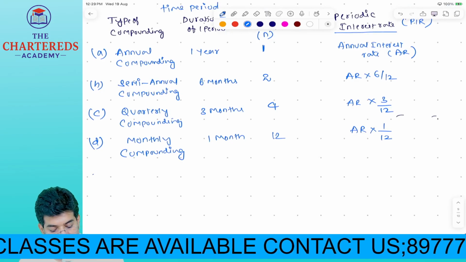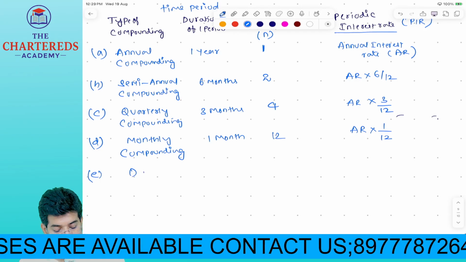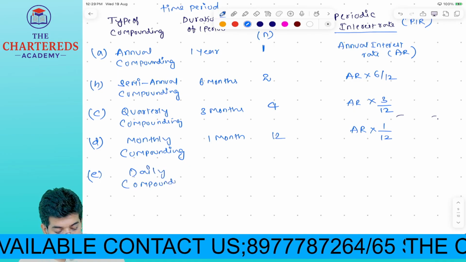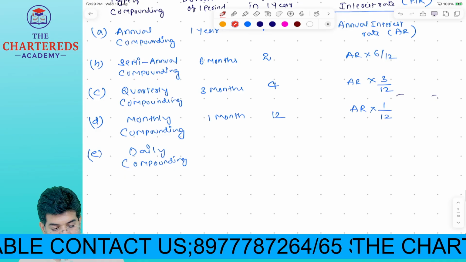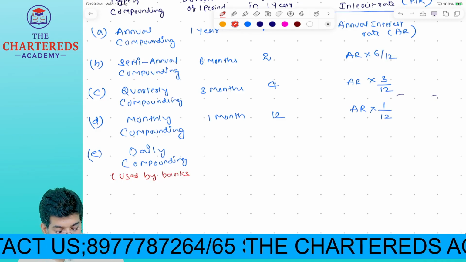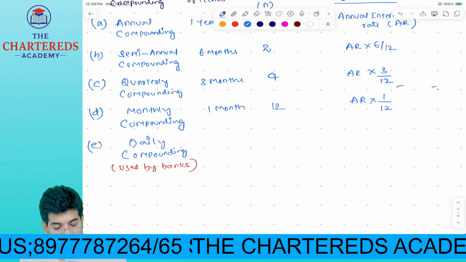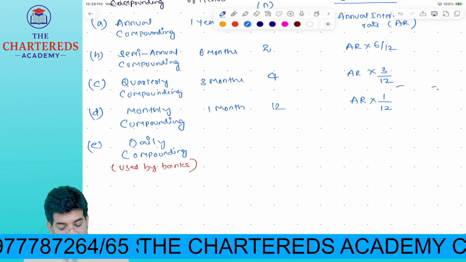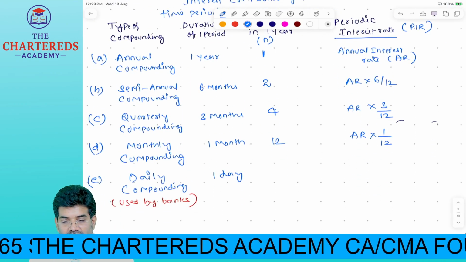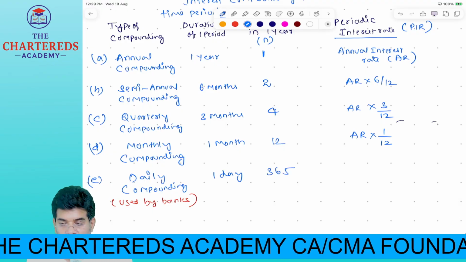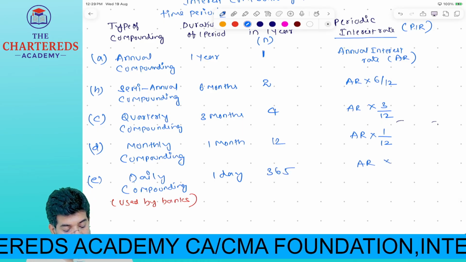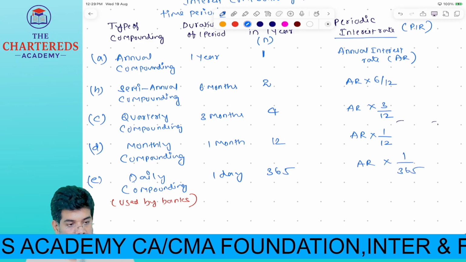Next, daily compounding. Used by banks. What is the period of interest calculation? 1 day. So how many periods you will have in 1 year? 365 times you will calculate interest. Annual interest rate into 1 divided by 365.